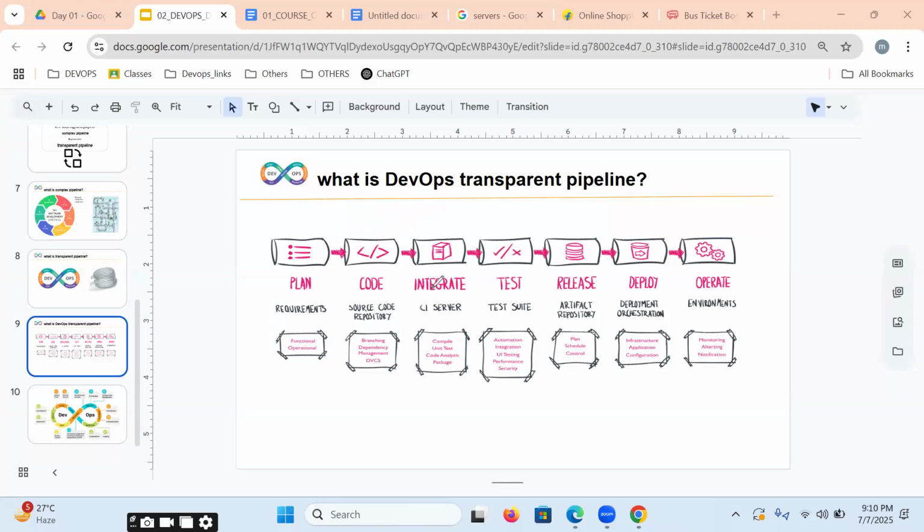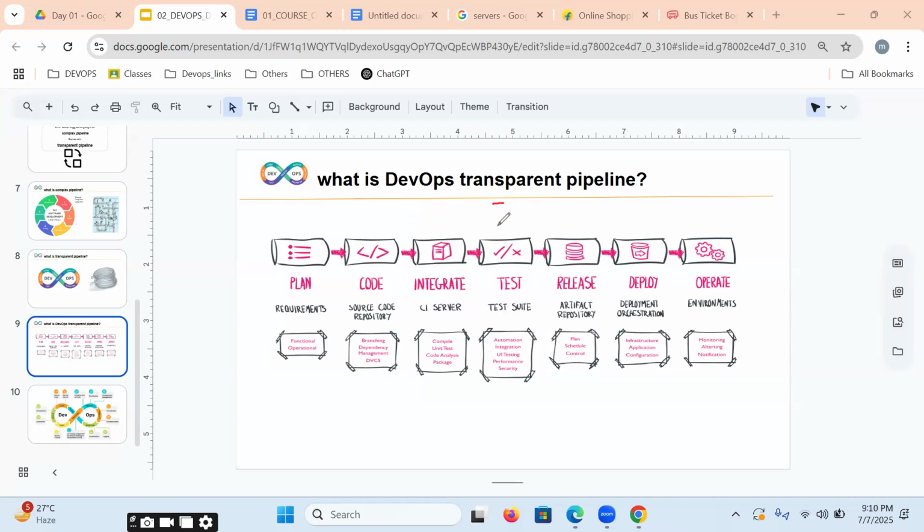Because developers are continuously writing lines of code, we need to continuously integrate all developer lines of code. Once all developer lines of code are integrated, we are going to be executing test cases, maybe functional test cases, performance test cases, which are written by testers. Those test cases we are going to be executing automatically.